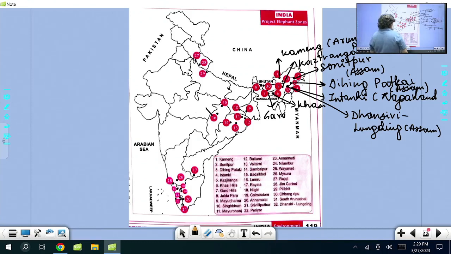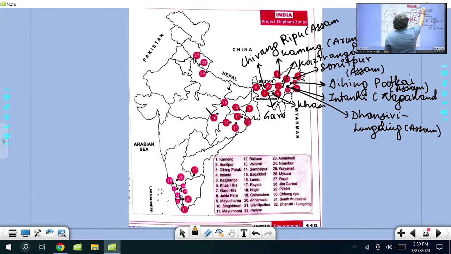Then another very, very important one, Chirang Ripu, is almost near to Bhutan. Chirang Ripu is in Assam, but it is just on the border to Bhutan. Chirang Ripu Elephant Reserve.